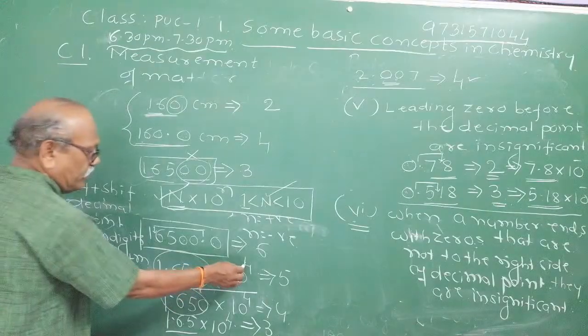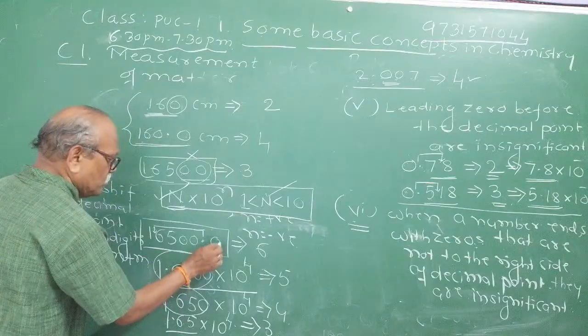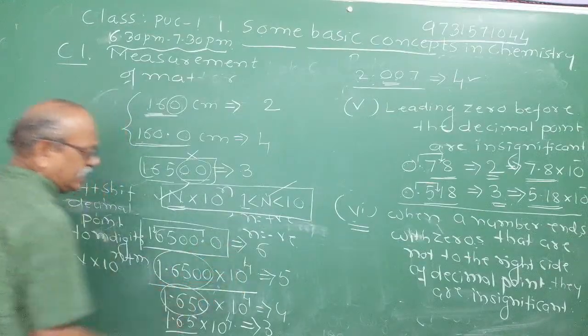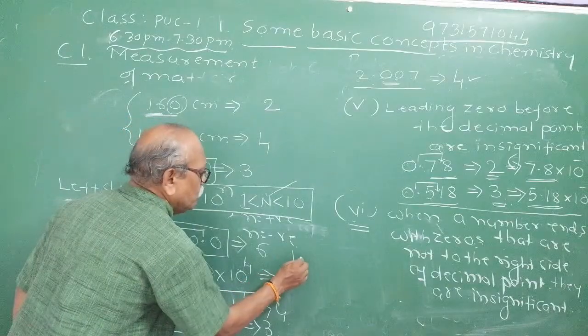Now there was 0 here, I have shifted the decimal point 4 places, so you will get 10 raised to 4. Are you getting me?